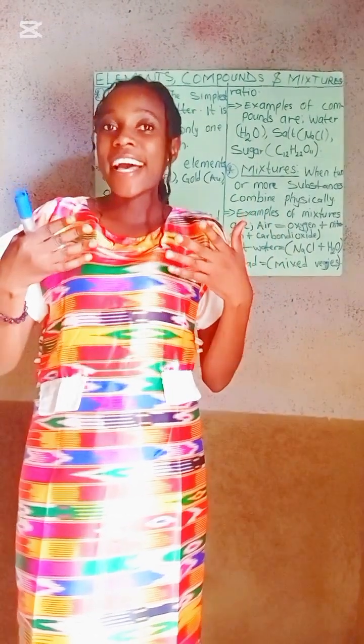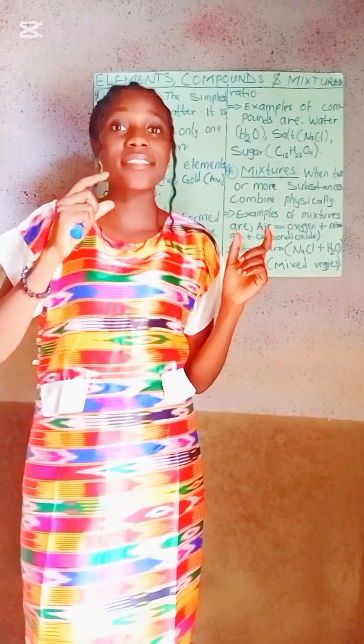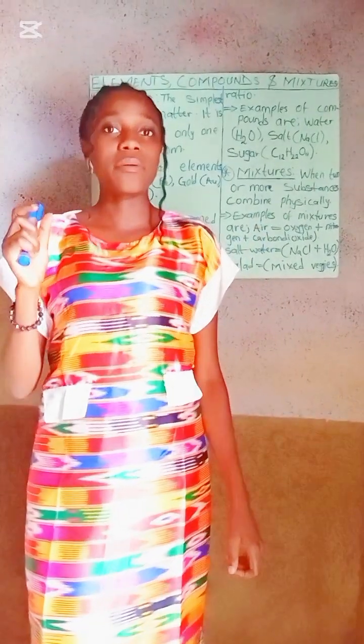For example, sodium is a dangerous metal and chlorine is a poisonous gas. But when they combine together, they form something edible. So you see, the compound's properties are different from those of its elements.